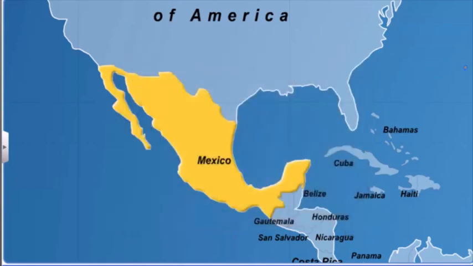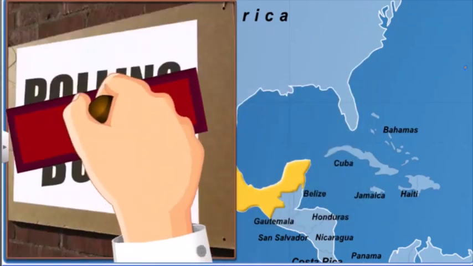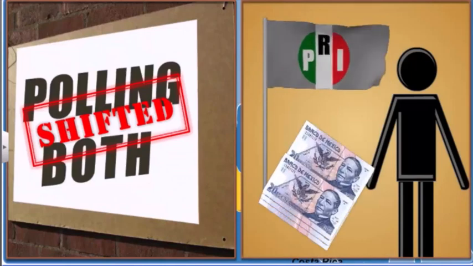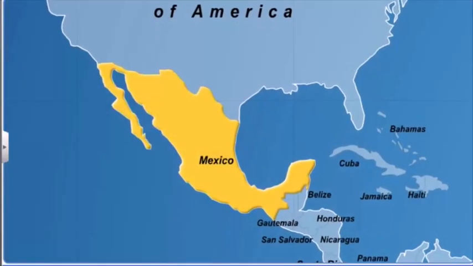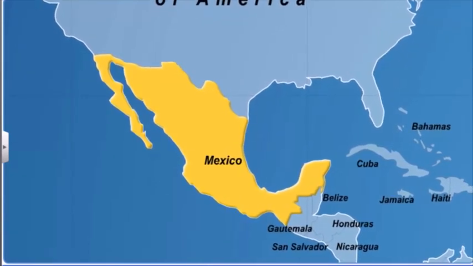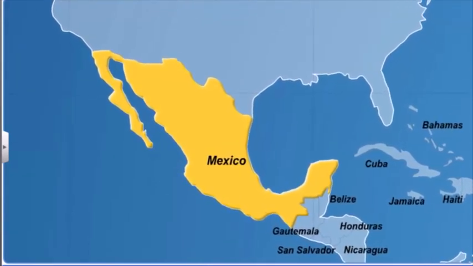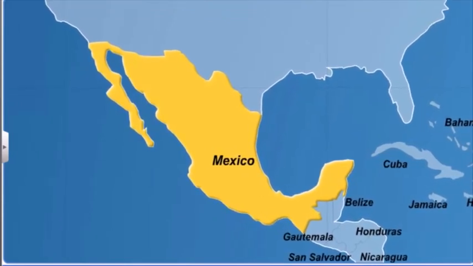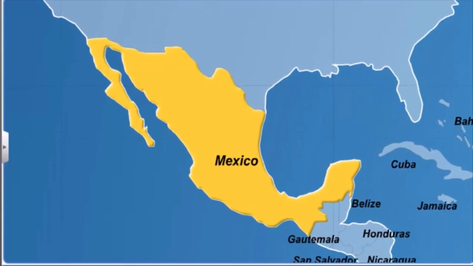The PRI even shifted polling booths and used large amounts of money for its candidates. So, in effect, though Mexico has never been under military or a dictator's rule, the Mexicans didn't really have a proper choice in selecting their representatives.